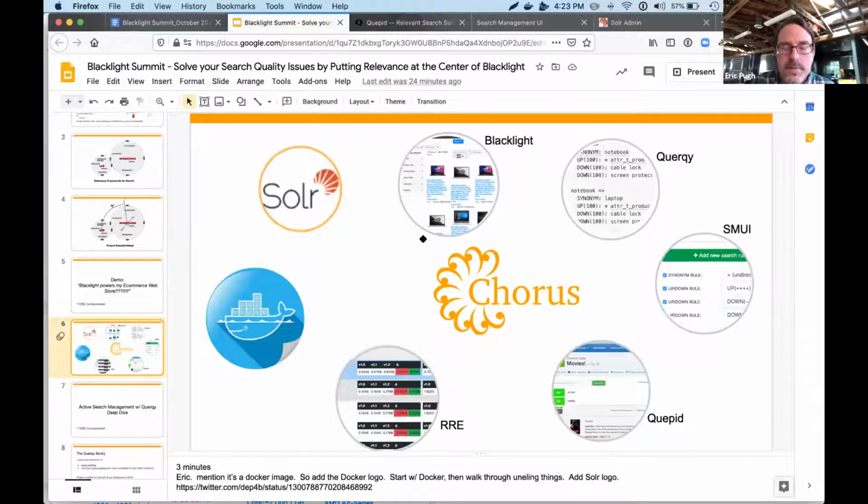Project Blacklight is, obviously, my web front end. I just showed you rules.txt, which is what Quirky brings to the party, the actual query rewriting that it does. SMUI is the user interface for working with Quirky so that you don't have to mess around with this somewhat arcane syntax. Cupid is a wonderful tool for having a conversation with your end users and collecting judgments and ratings, and putting a number on how good your quality is.